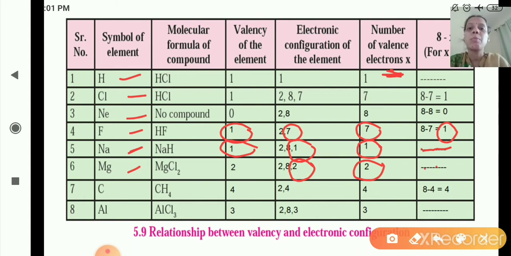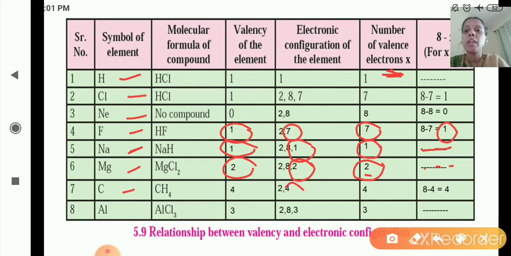So we will put here a dot, and the valency of magnesium is 2, which is similar to this X. Now the next one is C, carbon. The atomic number of carbon is 6, so you accommodate 2 in the K shell and 4 in the L shell. This is the electronic configuration 2, 4.